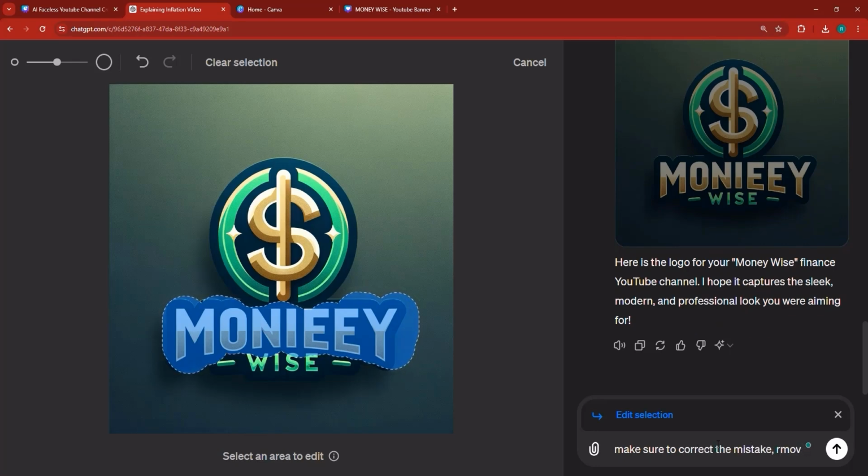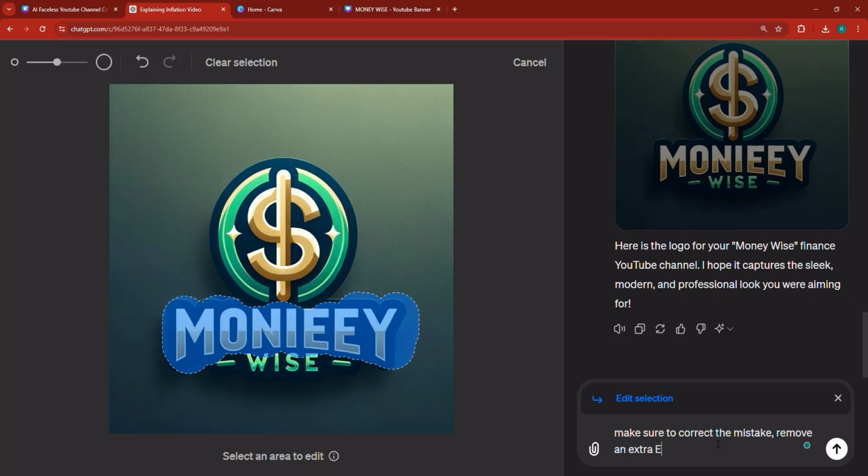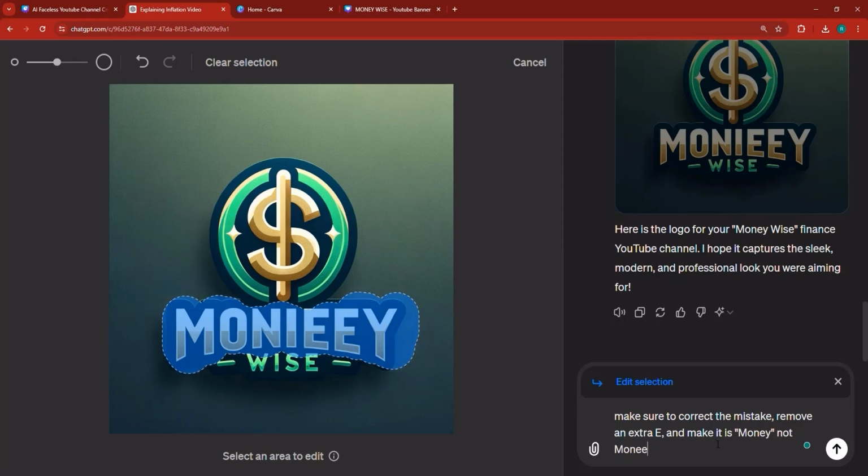Remove an extra E, and make sure it is money, not money with two E's. It should be just money, because you can see that it made a slight mistake over there by adding an I and a double E.